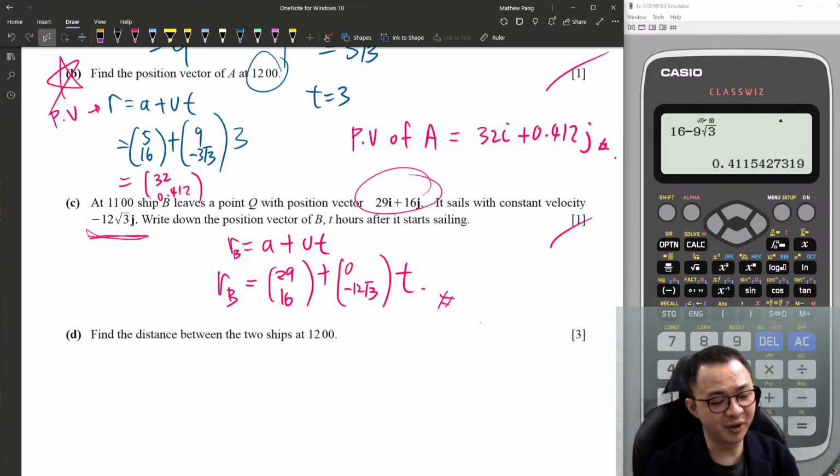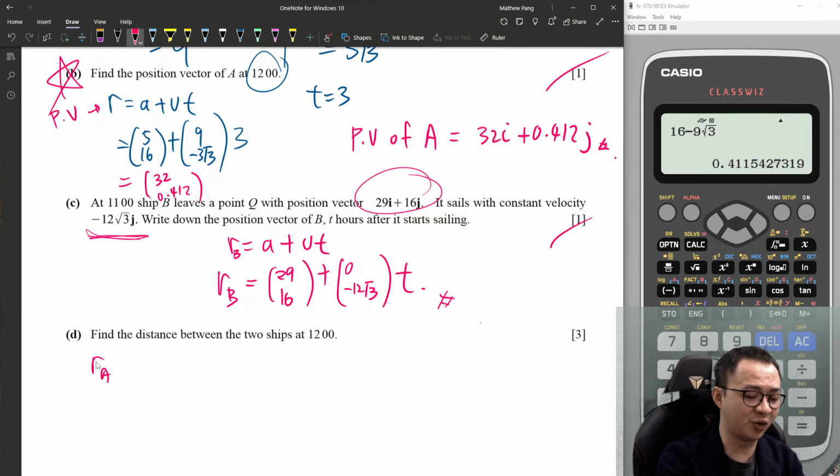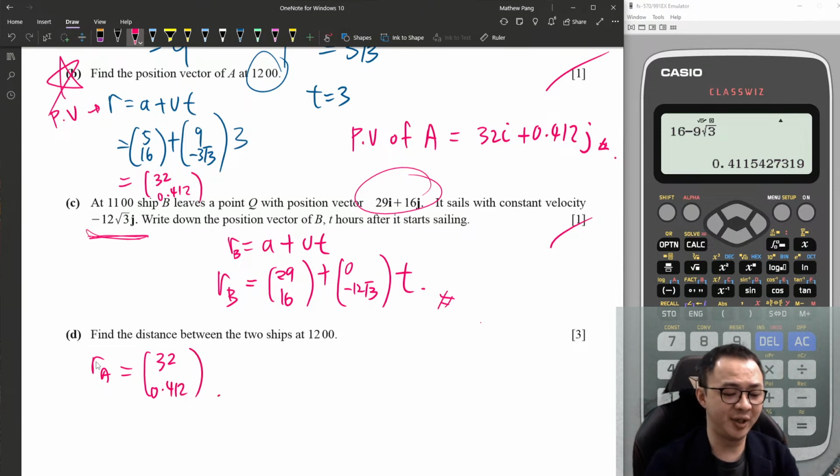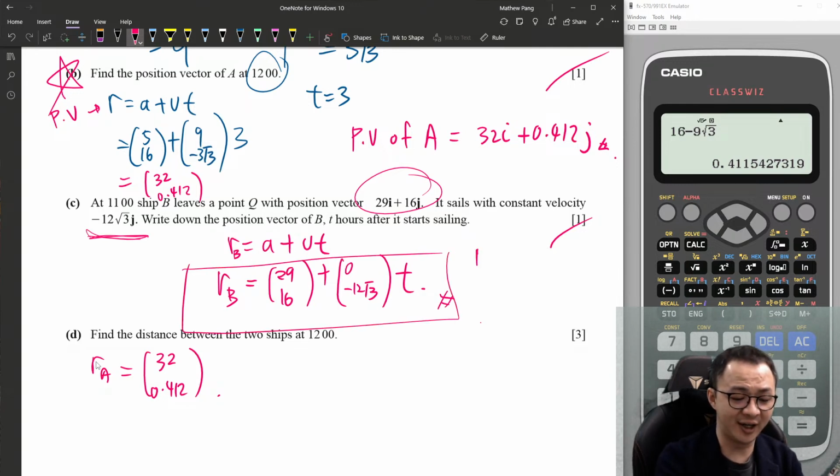Okay, find the distance between the two sheep at 12 p.m. So you already know sheep A at 12 p.m. is at 32 and 0.412. But I do not know where sheep B is at 12 p.m. But I know this one is at 11, right? So 11 to 12 p.m. is just 1 hour, so T equals 1.